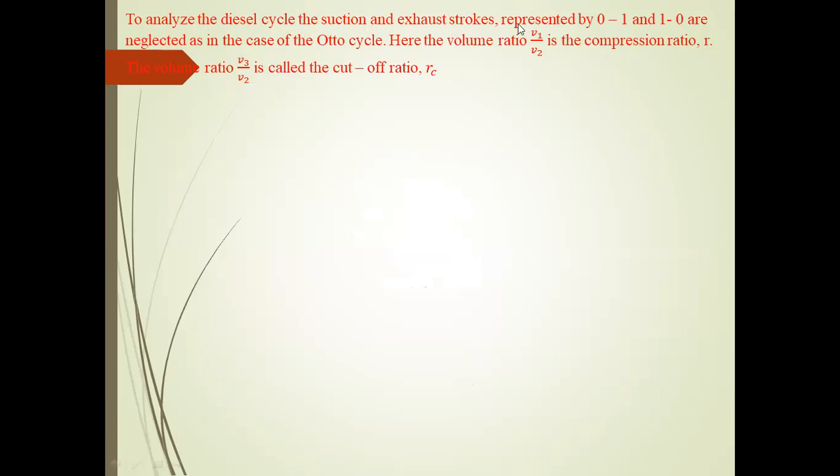The suction and exhaust strokes, 0 to 1 and 1 to 0, are neglected as in the case of the Otto cycle. Here the volume ratio V1 divided by V2 is the compression ratio denoted by r. The volume ratio V3 by V2 is called the cutoff ratio, denoted by r suffix c or rho. Consider 1 kg of air. Heat supplied at constant pressure is Cp (T3 minus T2), and heat rejected at constant volume is Cv (T4 minus T1).